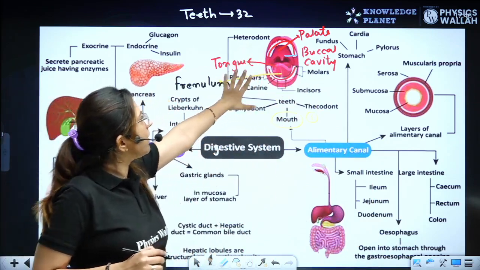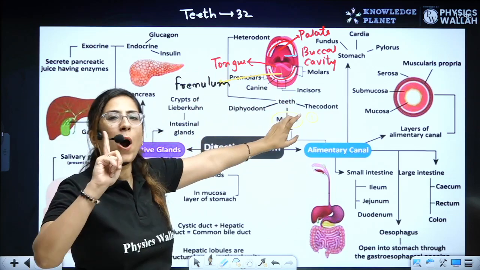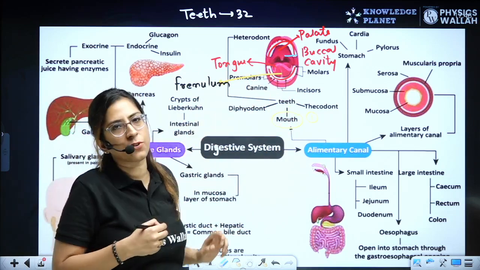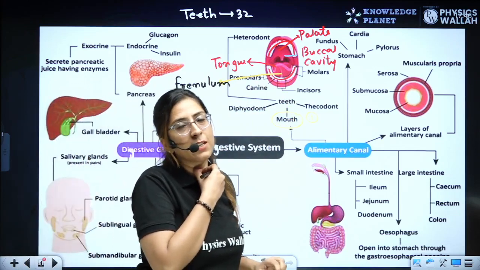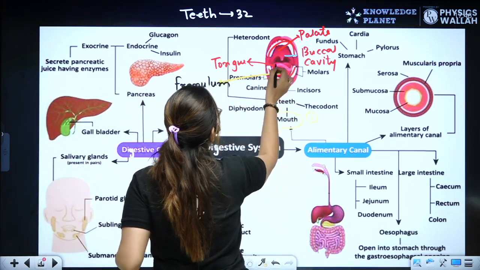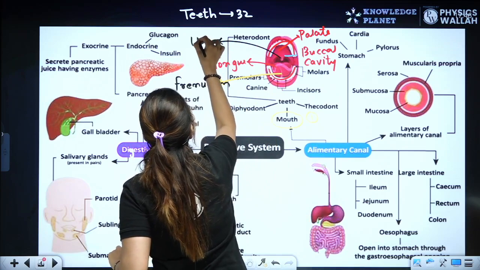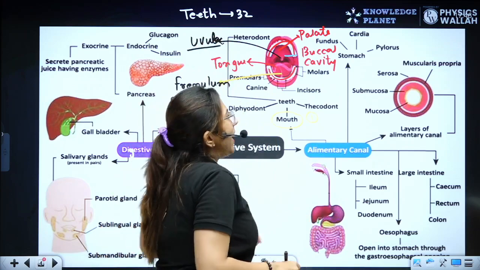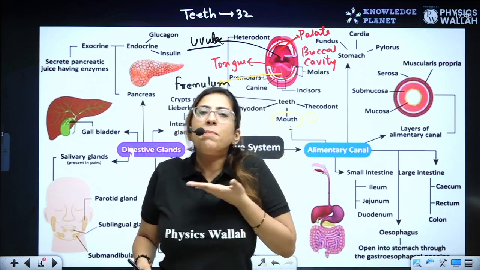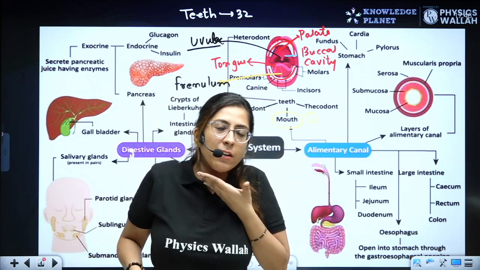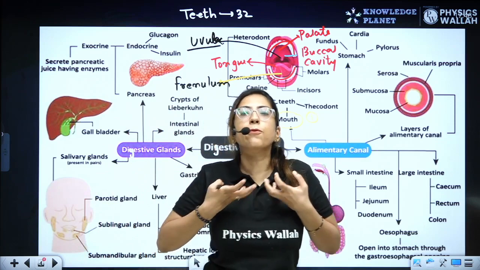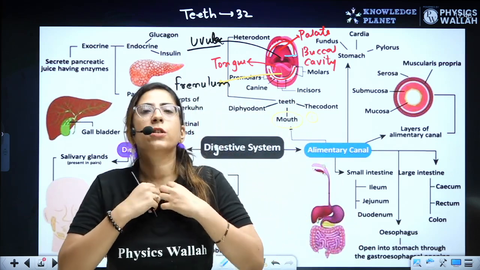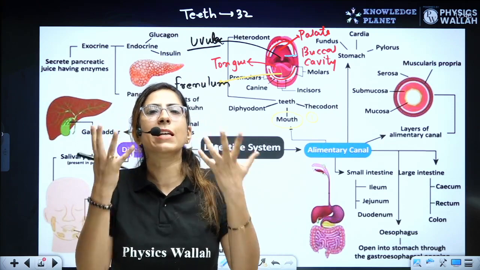Now with this we have completed the mouth. One specific thing is left, that is this particular hanging structure. You can see it, and it is termed the uvula. Clear? It basically covers the nasopharynx so that food during the deglutition process does not enter into the nasal cavity.